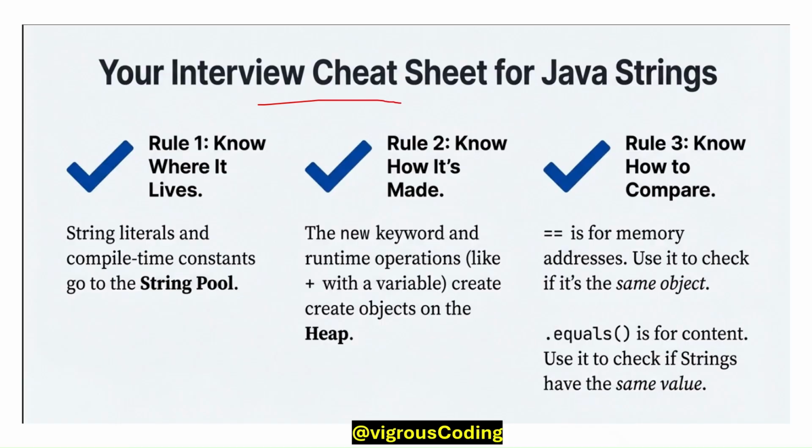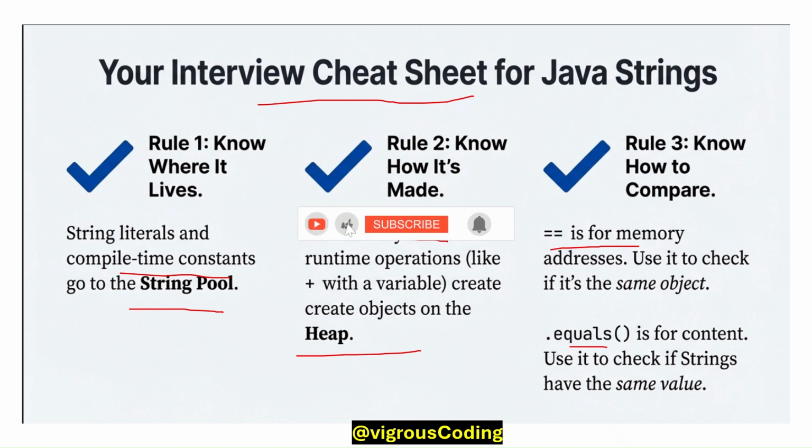This is an interview cheat sheet for Java strings. Rule 1. Know where it lives. String literals and compile-time constants go to the string pool. Rule 2. Know how it is made. The new keyword and runtime operations like plus variable create a new object in the heap. Rule 3. Know how to compare. Double equals is for memory address; use it to check if it is the same object. Dot equals is for content; use it to check if strings have the same value.